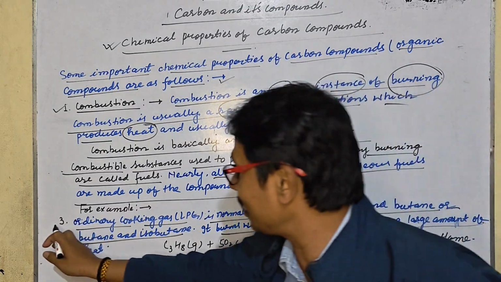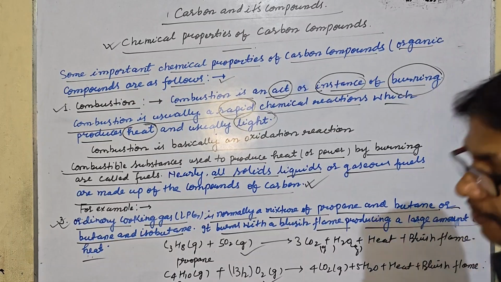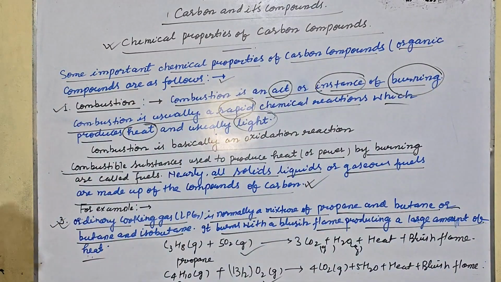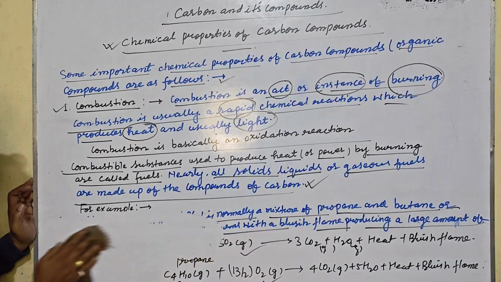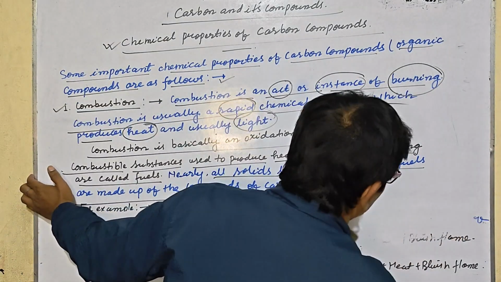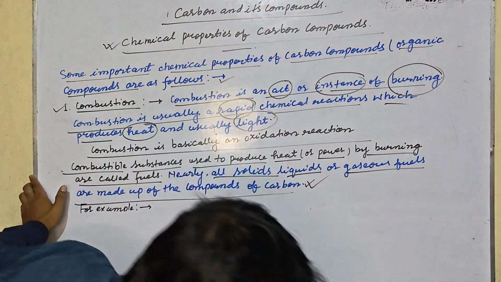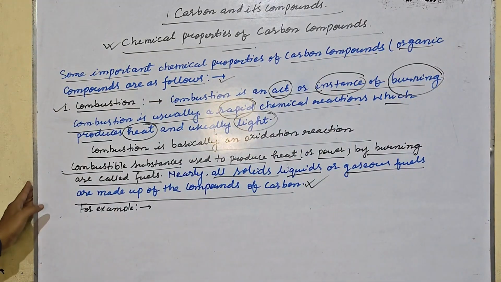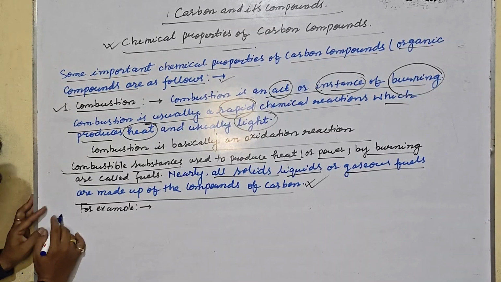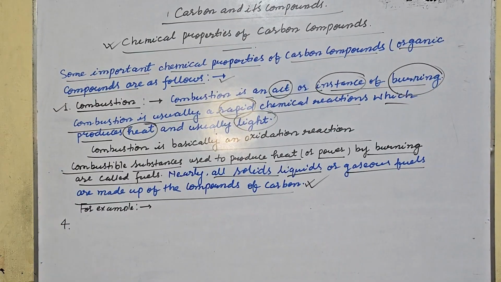So my dear student, let's take another example of combustion in our life with the help of carbon compounds or organic compounds. Let's take example number 4. It may be quite clear, I am giving lots of examples, and they may match the CBSE. Example number 4: ethanol is a volatile and highly inflammable liquid.